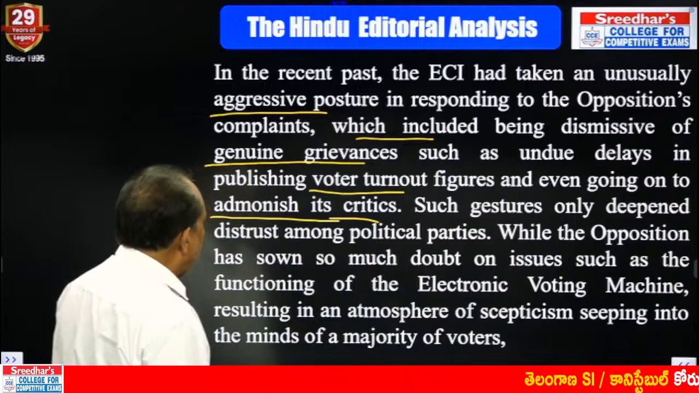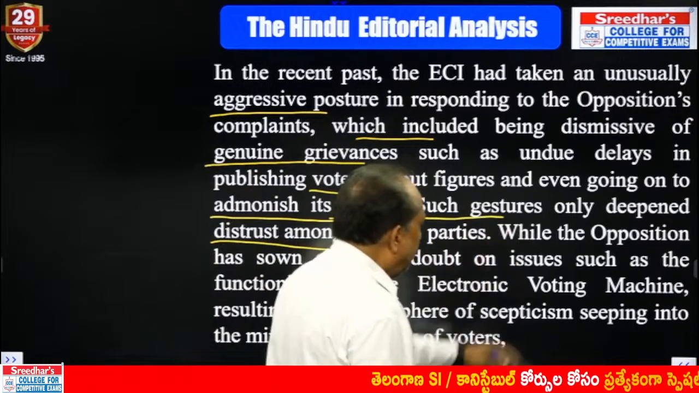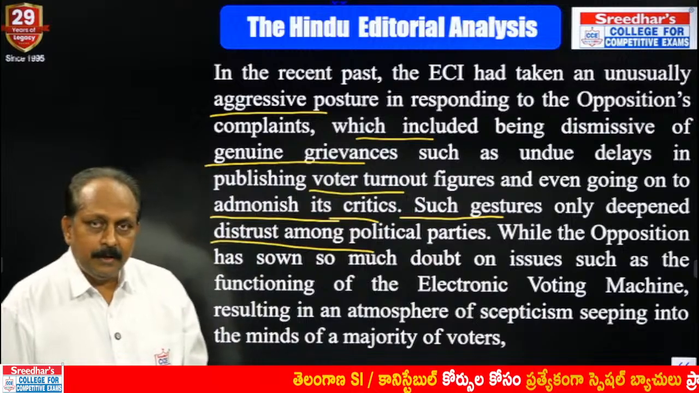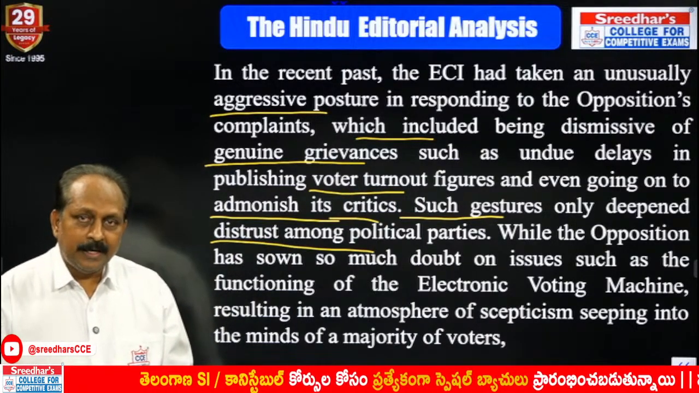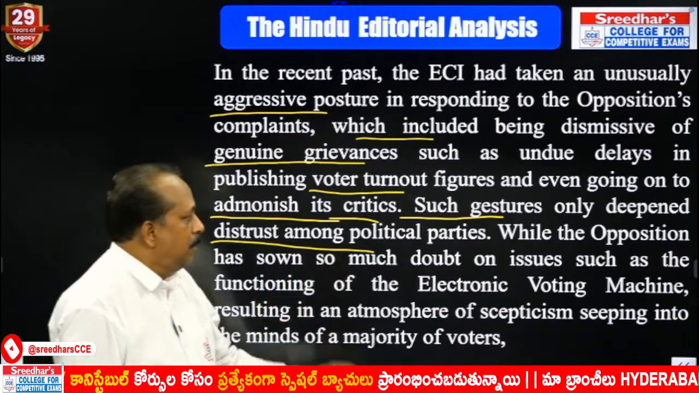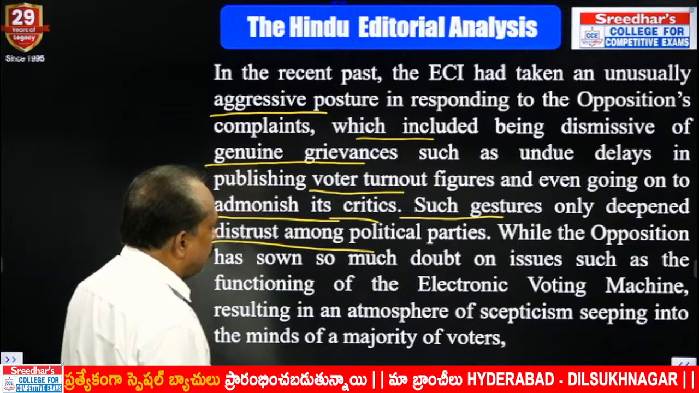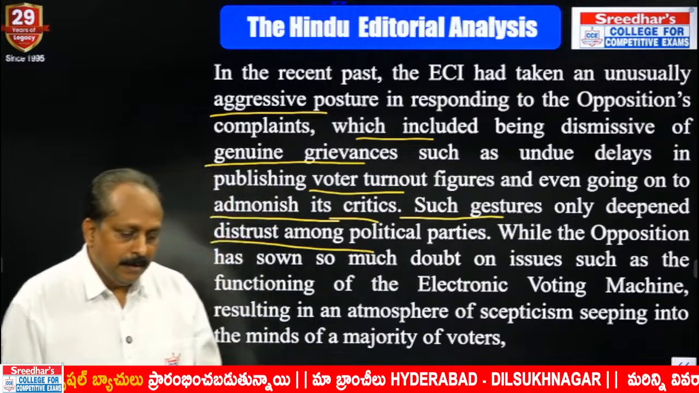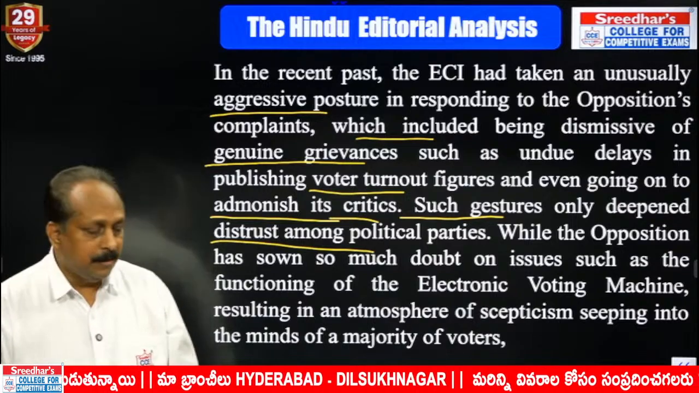Such gestures only deepened distrust among political parties. Obviously, the Election Commission of India is supposed to be a neutral body. If it admonishes the critics, definitely it loses credibility. Based on that, such gestures only deepened distrust among political parties. They stopped trusting the Election Commission of India, which is not a good sign.